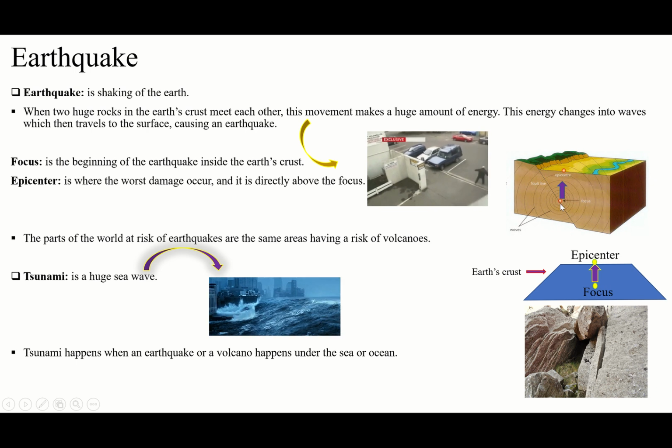Directly above, it means from this place you will go up to the surface, and you will meet the epicenter. But be careful, you have to know this too: the worst damage occurs there. It means, guys, all of these places are going to get damaged by the earthquake, but the worst damage is going to be here, at the epicenter. It means directly above the focus. Where the focus happens, go up directly until the surface. This place is going to be the epicenter.